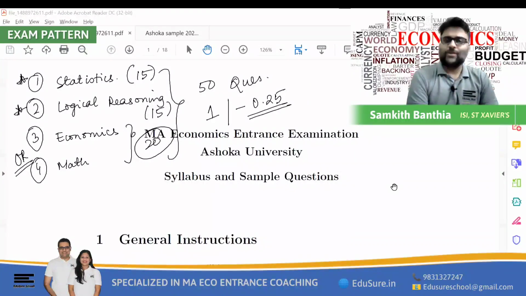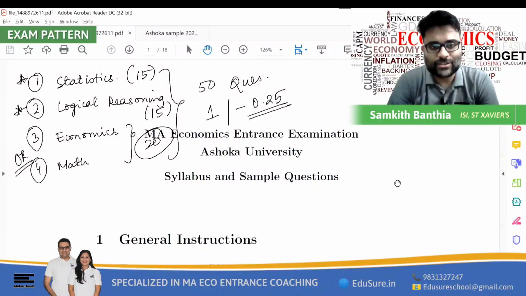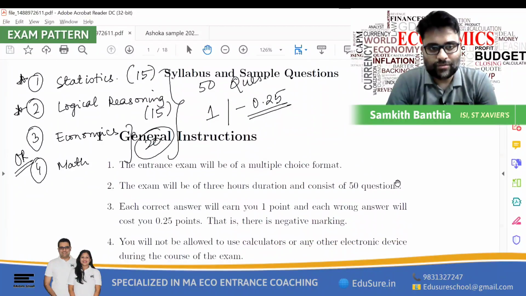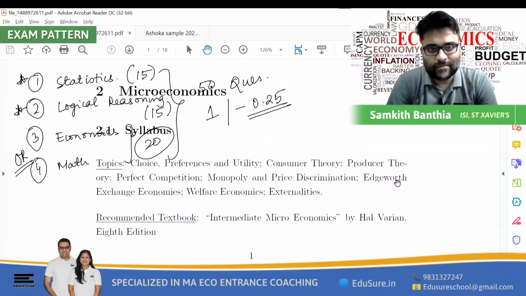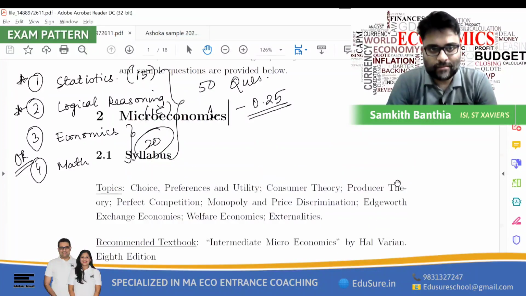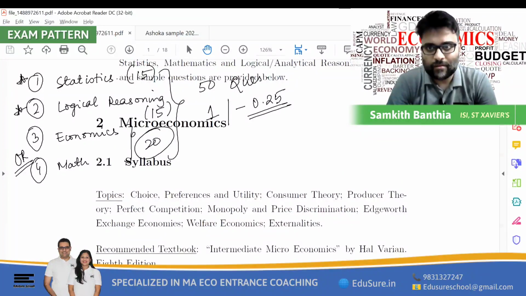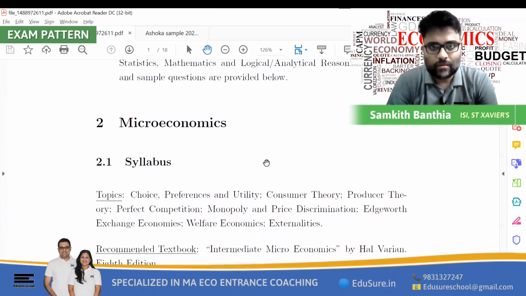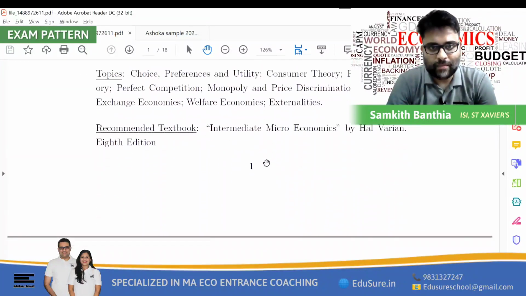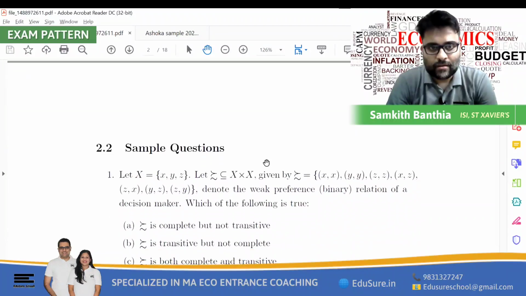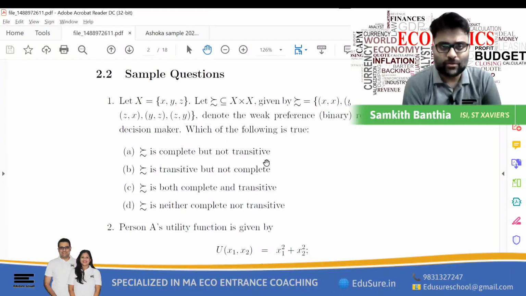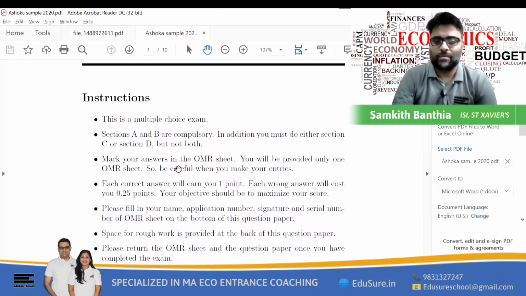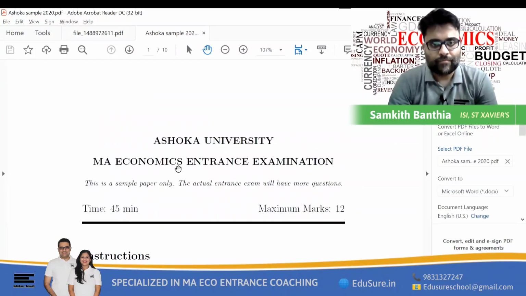Now, coming to the pattern of the questions and the syllabus, if I start off with the eco section, the syllabus for microeconomics is this, which is on your screen currently, and the recommended textbook is Varian. The sample questions are there. There are basically 2 sample papers which you will be able to see on Ashoka, sample paper 1 and sample paper 2.